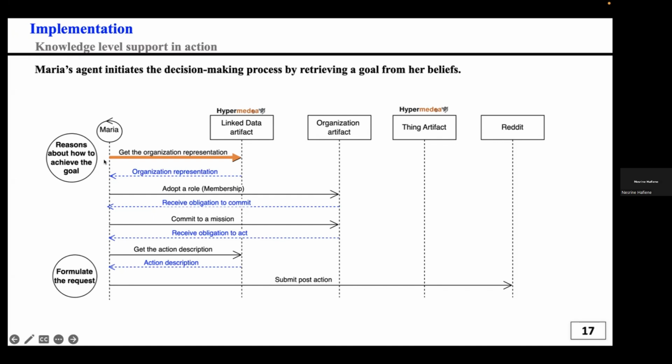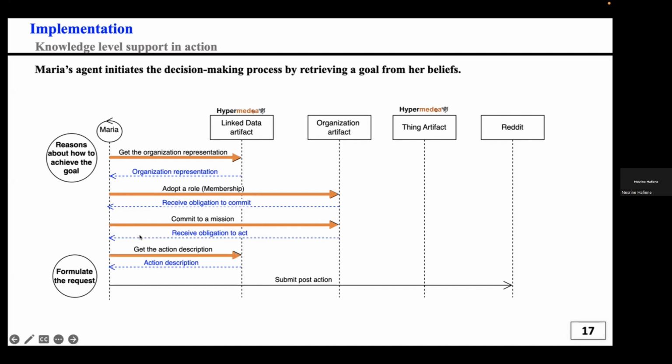Once she has the organization representation, she will adopt a role, a membership, a role in a group. Then she will receive an obligation to commit. She commits to a mission. In this case, it's a mission related to submitting a post. She receives an obligation to act.